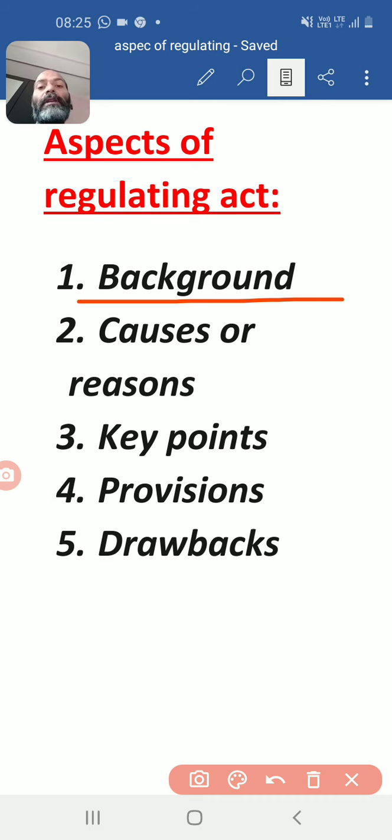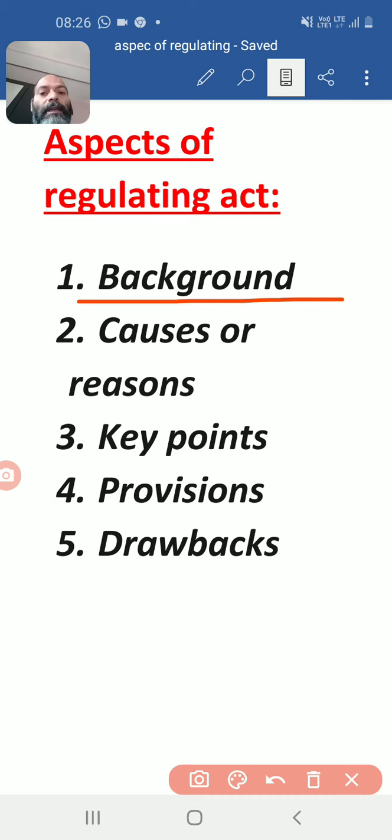Three incidents were very important in Indian history. First was the death of Aurangzeb in 1707, and second was the Battle of Plassey in 1757. Just listen and try to write down. The third incident, very important for the Regulating Act, was the Battle of Buxar, held in 1764.